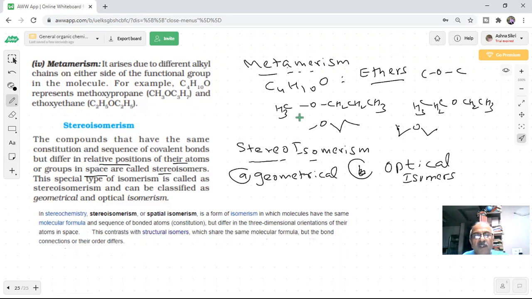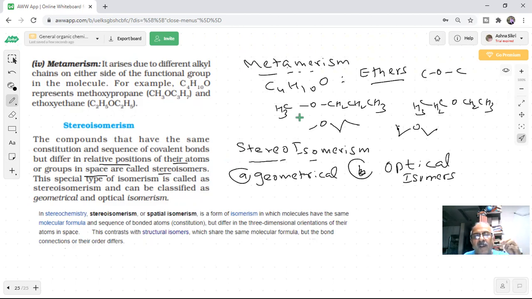So stereochemistry, or spatial isomerism, is a form in which molecules have the same molecular formula and sequence but differ in three-dimensional orientation in space. This contrasts with structural isomers, which share the same molecular formula but differ in bond connections or order. In those, only the structure was different, with different chains, OH group shifting position, or metamers, but here it is in three-dimensional space. We'll talk about chiral and achiral carbons, which we studied.